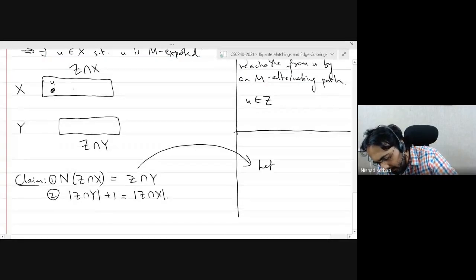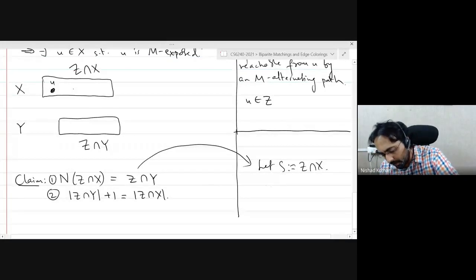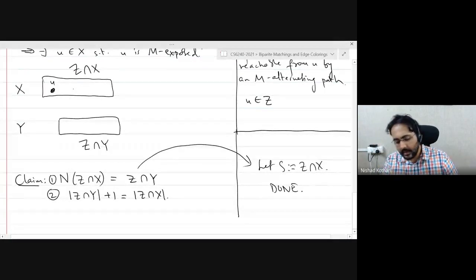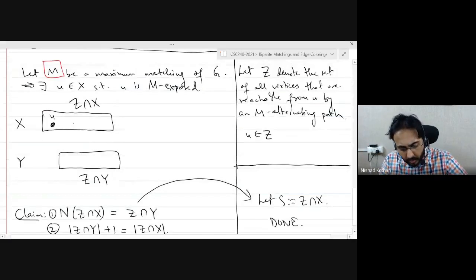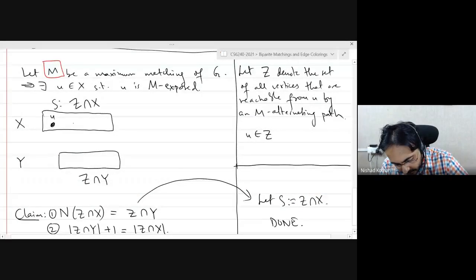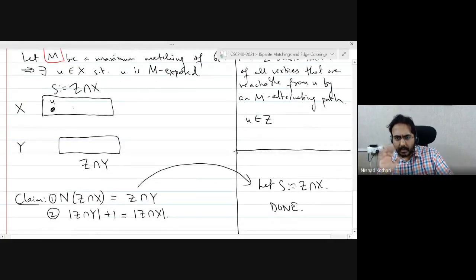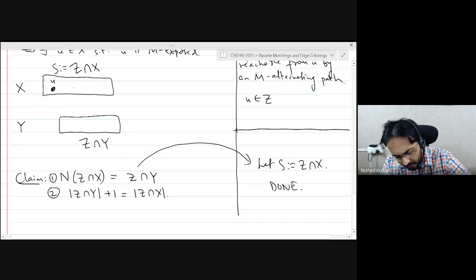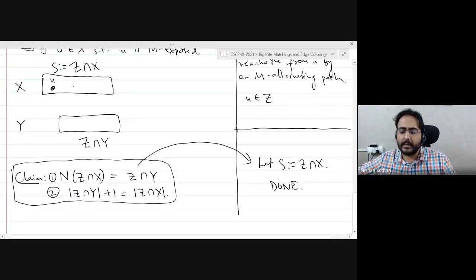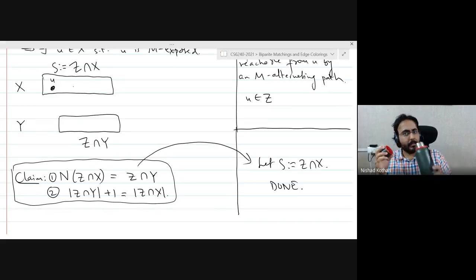Let S be the set Z intersection X, and now we are done, because the neighborhood of S is smaller than the size of S, and so S is a deficient set. So we are going to set this to be our set S. Is everybody convinced that if we prove this claim, then we are done? If there are any questions regarding this, please raise them now. Otherwise, we'll proceed to prove this claim.